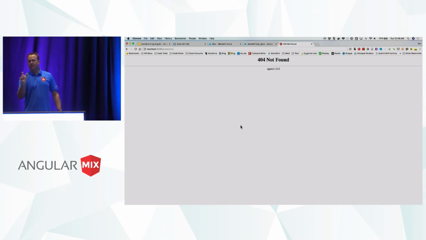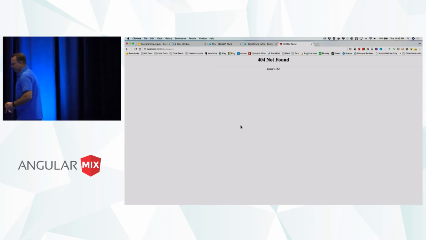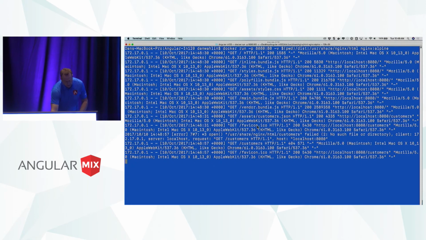Now, the ng serve command does this for us, but in a real-life app, you have to have something that knows how to redirect back to the SPA homepage. Well, we're going to fix that, and that's going to get us in the next part here. So let me go ahead and stop this container, and I'll show you how that works. So this is all kind of the container logs.